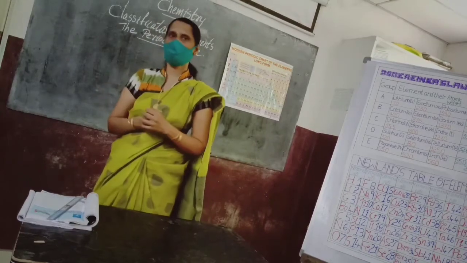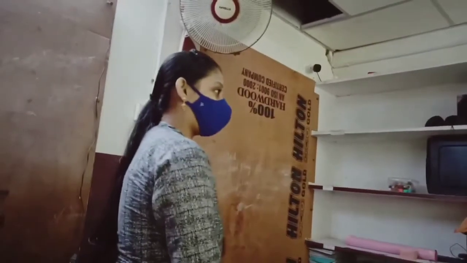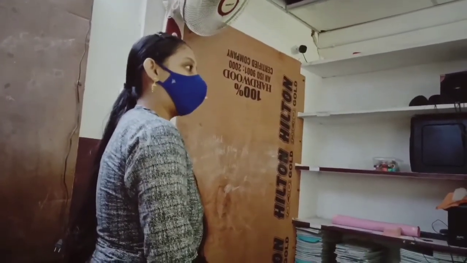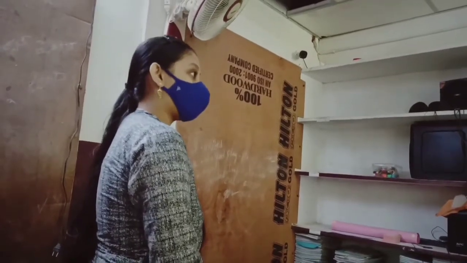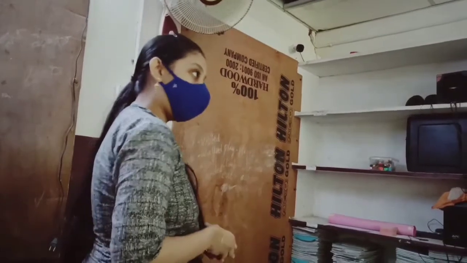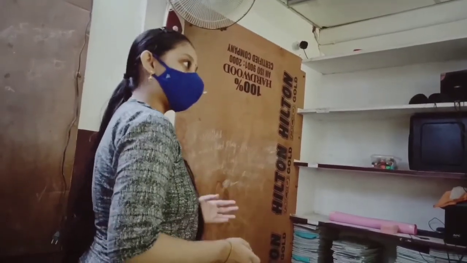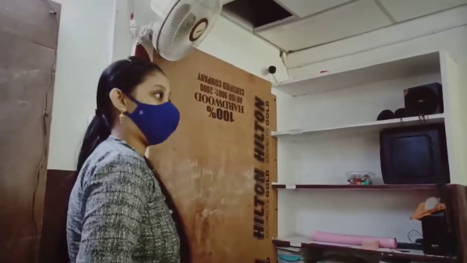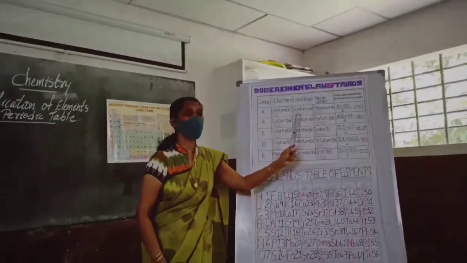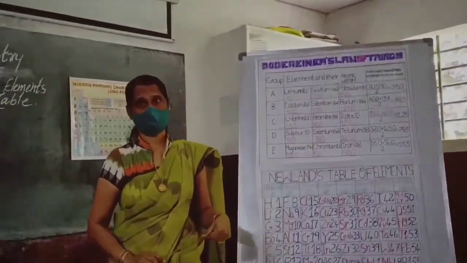Akshara, can you say what is Dobereiner's law of triads? Dobereiner's law of triads states that when elements with similar properties are taken three at a time and arranged according to their ascending order of atomic weight, the atomic weight of the middle element is the average of the first and the last element. Ascending order of what? Atomic weights. Ascending order of atomic weight. Then the atomic weight of the middle element.